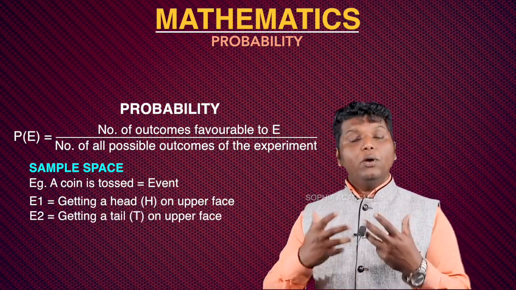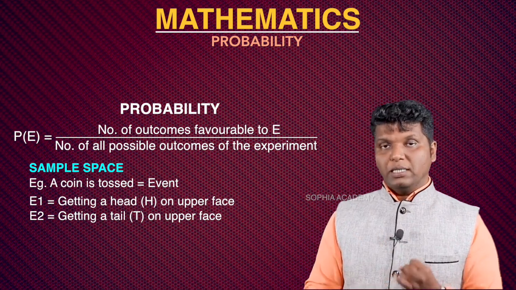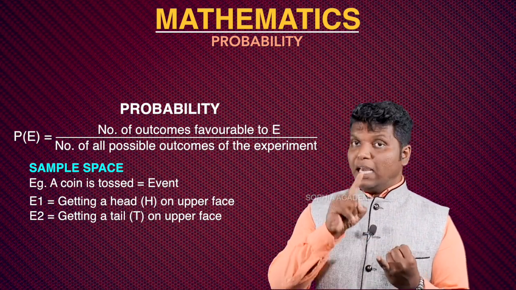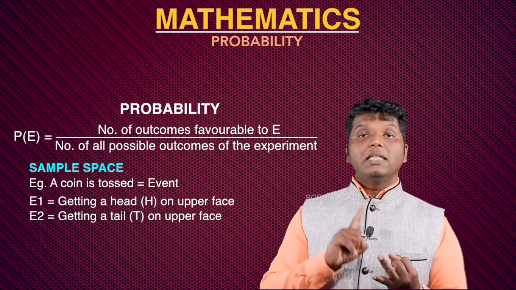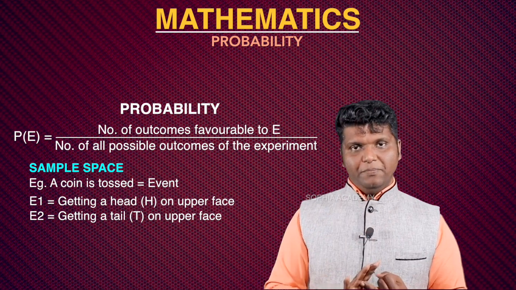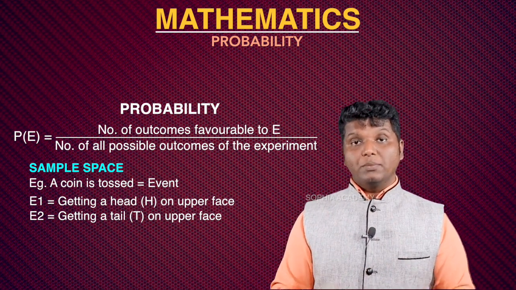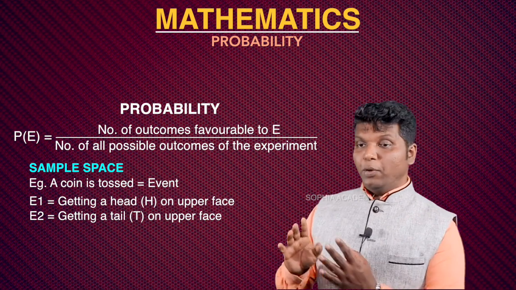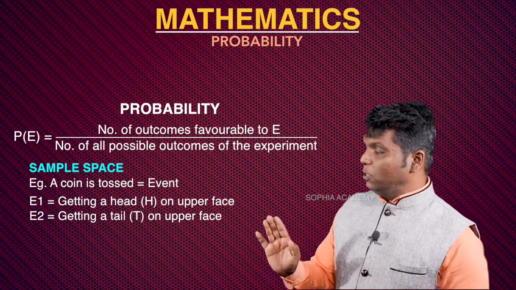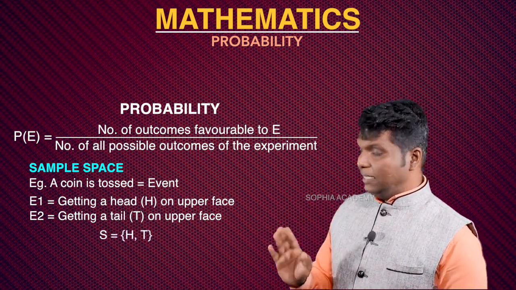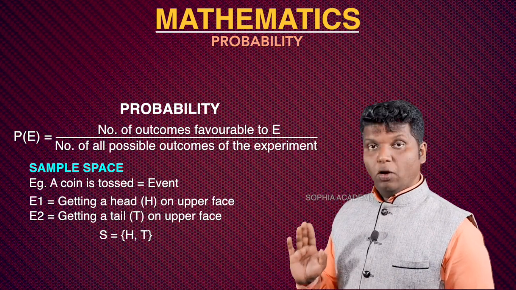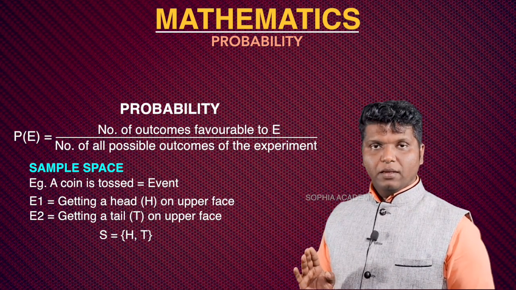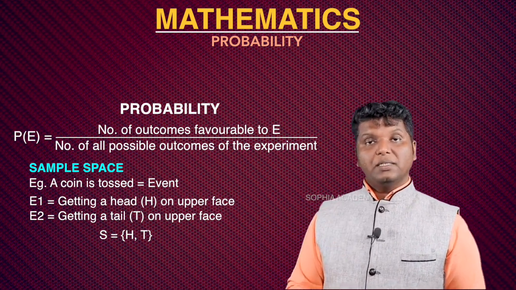So there are only actually two possible outcomes. Number 1, the upper face can become a head or the upper face can become a tail. So there are only two outcomes. Altogether there are two outcomes, a head and a tail. We will put them within bracket and we will write sample space S is equal to {H, T}. H and T, they are separated by a comma. H comma T. Okay, so this is how we represent a sample space.